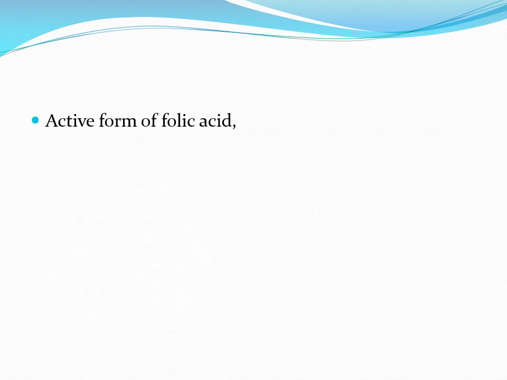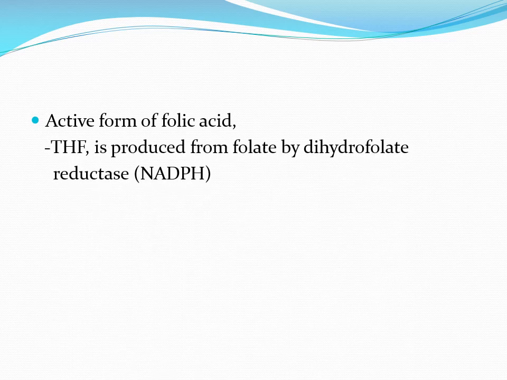The active form of folic acid, tetrahydrofolate, is produced from folate by dihydrofolate reductase in a two-step reaction requiring two nicotinamide adenine dinucleotide phosphate.